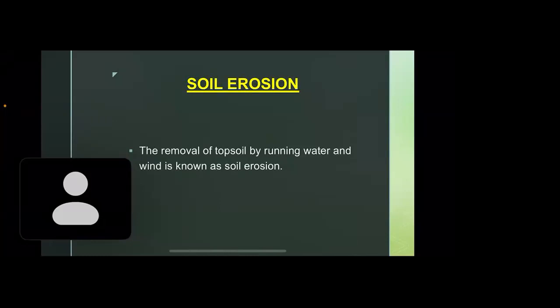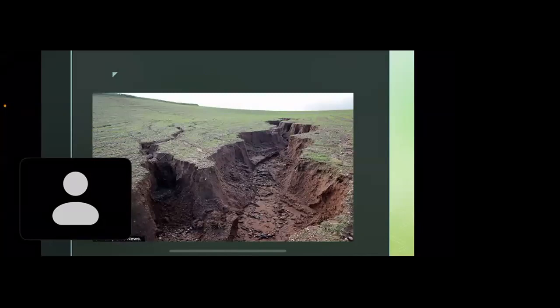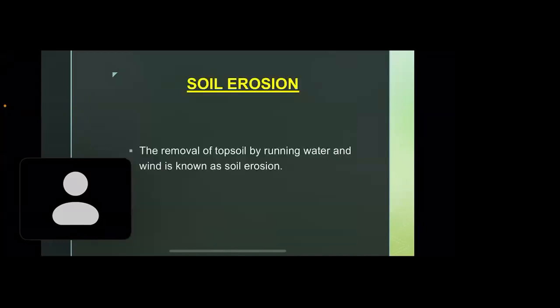Okay. So soil erosion is the removal of topsoil by running water and wind. Are you able to see this picture, how it's eroded? Yes, ma'am. And students, it drastically reduces the fertility of soil. This is because mineral nutrients are present in the topsoil. And also soil erosion is caused by both physical factors and human factors.